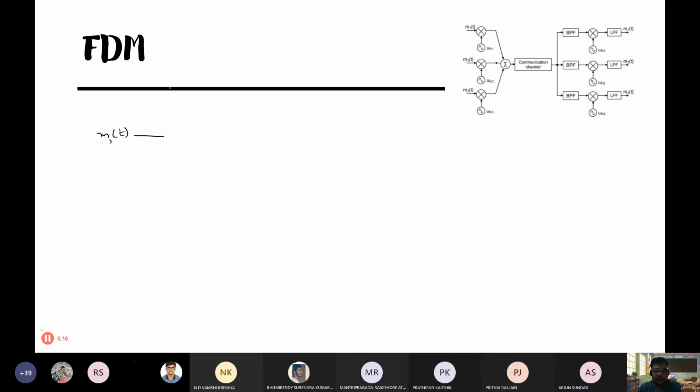So what is happening in this FDM? We are trying to combine the signals. This is a low pass filter, so generally band limiting is there, and after band limiting we modulate with a frequency FC1, which is coming from a local oscillator. Then this is a modulated waveform. You can follow any modulation here: AM, FM, DSB-SC, SSB-SC. That is your wish. This modulated waveform is combined here.